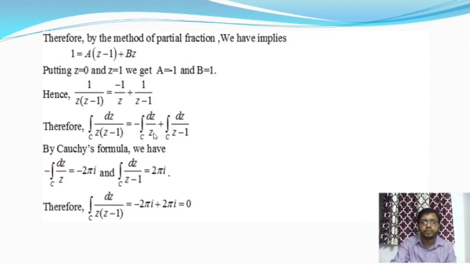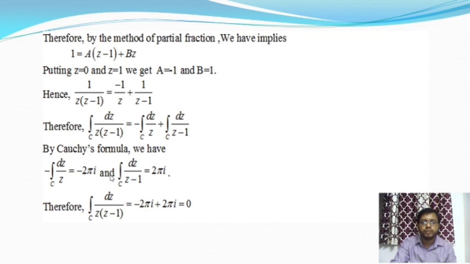So you know, if the points z is equal to 0 and z is equal to 1 lie outside the circle, then we'll say this integral value is 0 as well as this integral value is 0, applying the Cauchy's theorem. But here we can apply the Cauchy's consequences actually. So integration over c dz by z is equal to the value of this integration, where 0 is the point that lies inside the circle, so it should be 2 pi i.